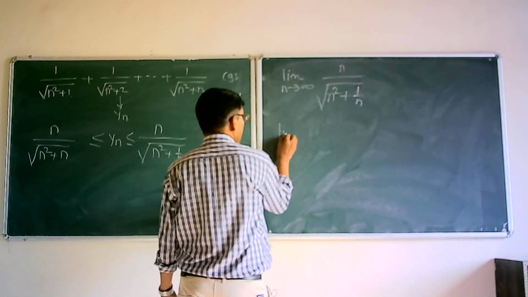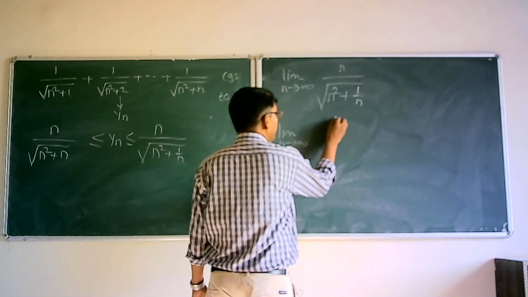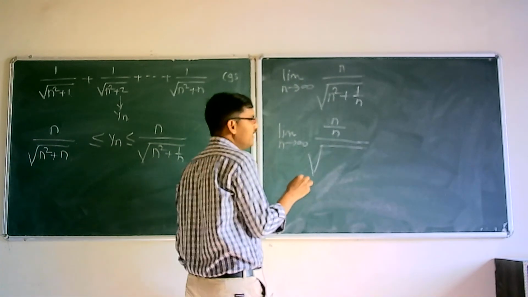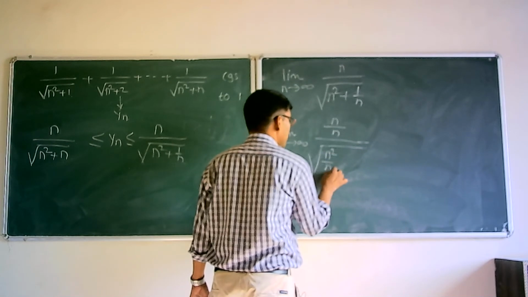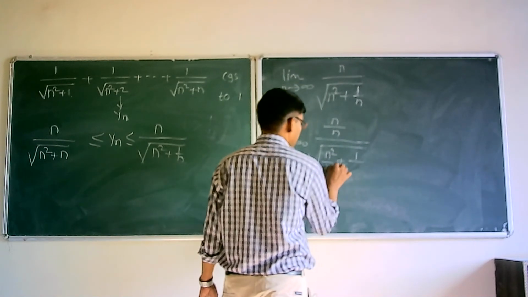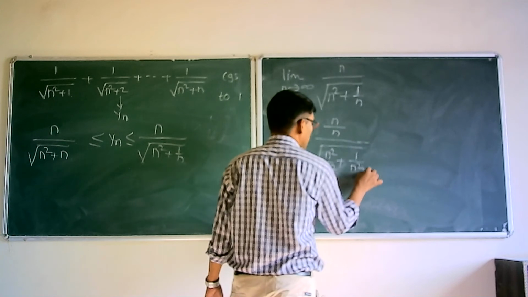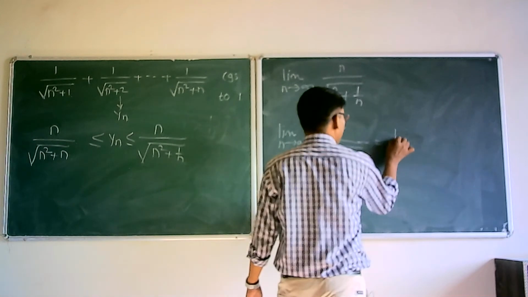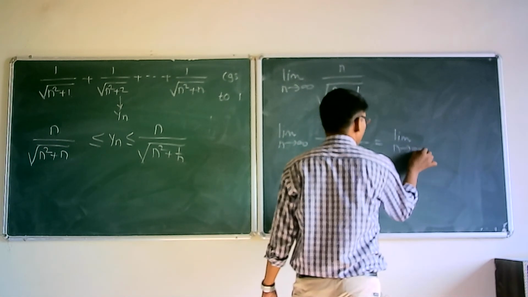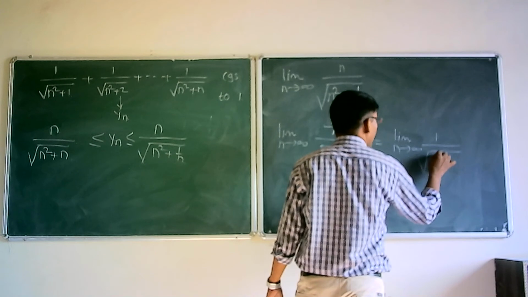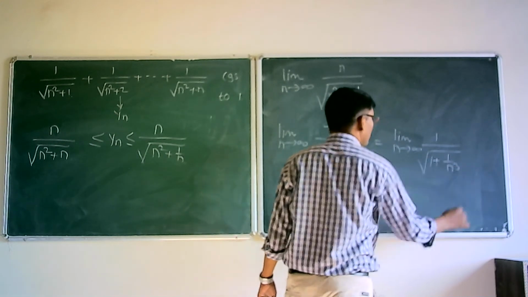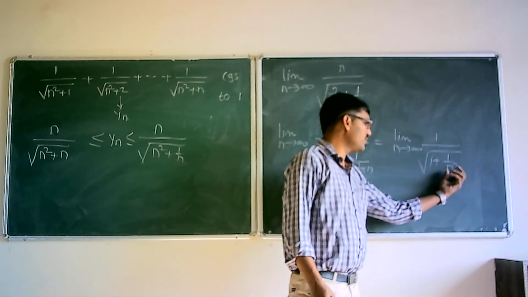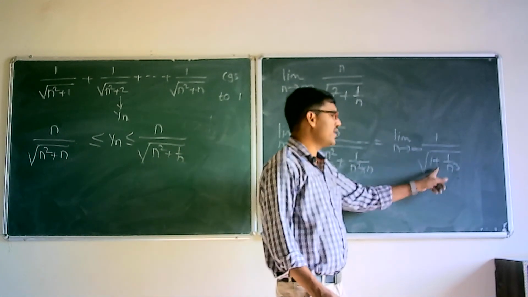Since we want to take this term inside the bracket, it is n square divided by n. So if you simplify this, it is equal to limit n tends to infinity 1 divided by under root of 1 plus 1 upon n cube. But limit n tends to infinity 1 upon n cube is equal to 0. So 1 plus 0 is 1, and 1 divided by 1 is 1.